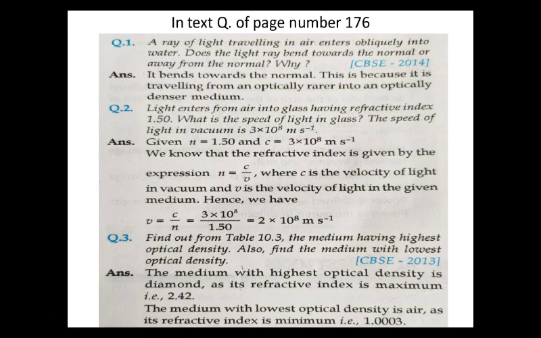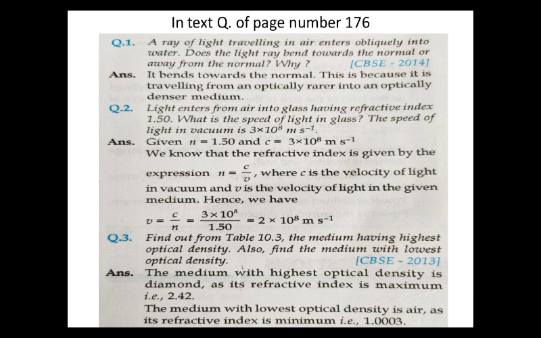Now the in-text questions on page number 176. First question: a ray of light traveling in air enters obliquely into water. Does the light ray bend towards the normal or away from the normal? As it is going from air to water, that is from rarer to denser, it will bend towards the normal.